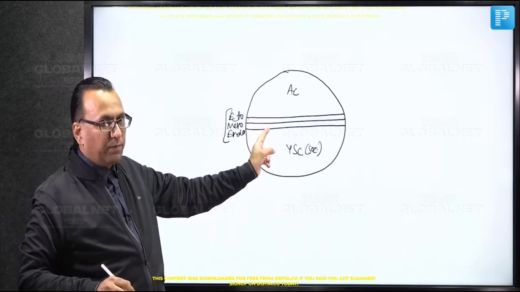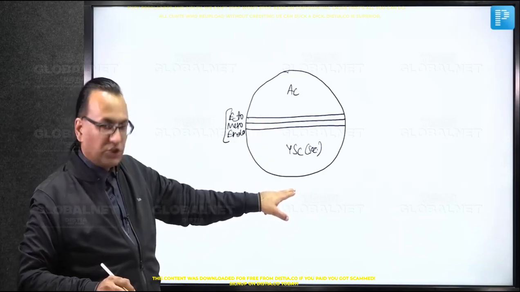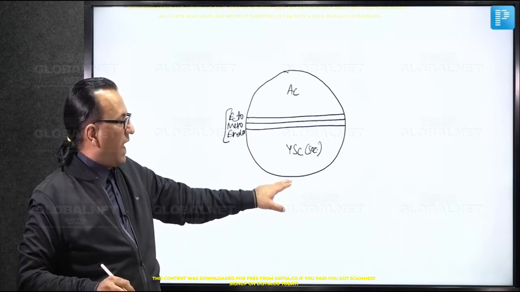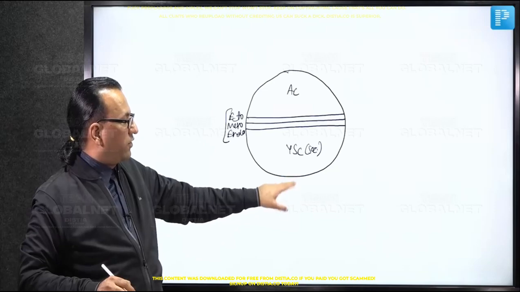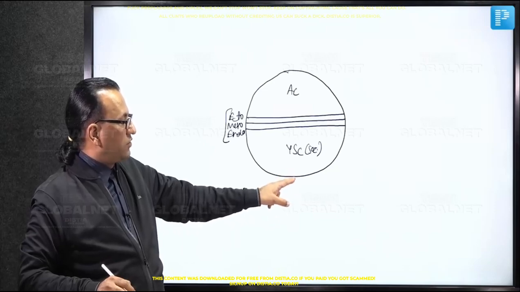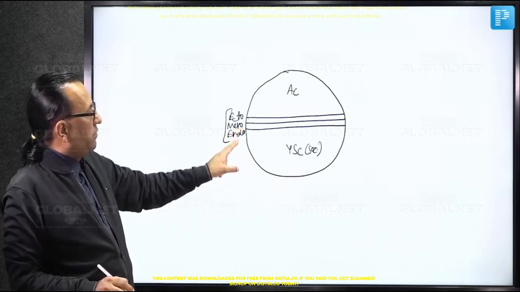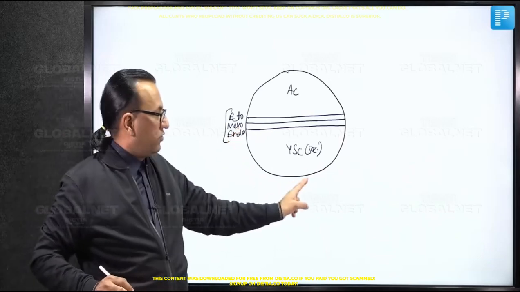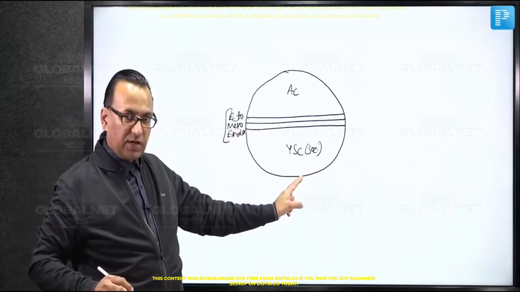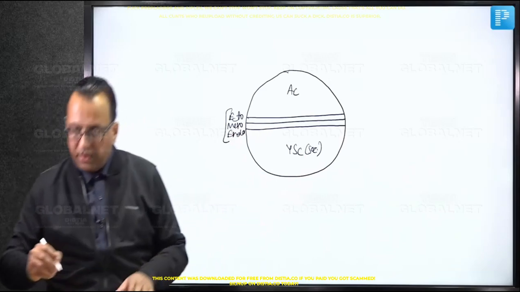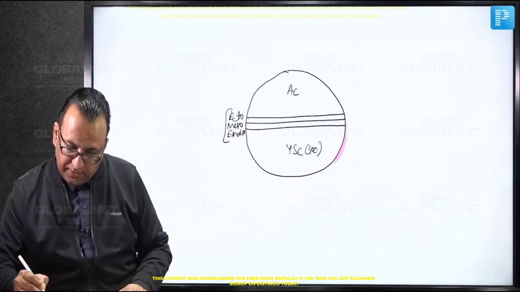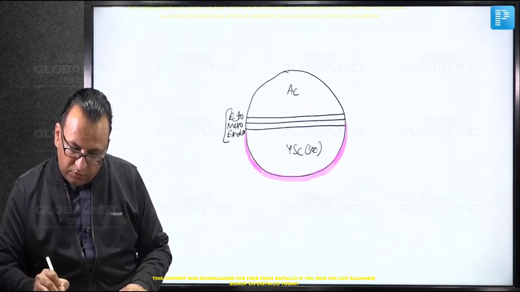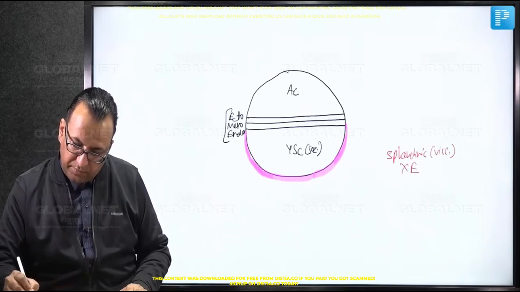We have to focus upon the extraembryonic coelomic cavity, and for that purpose we have to mention the extraembryonic mesoderm being divided into two components by the cavity. So what is the name of that extraembryonic mesoderm which was lining the secondary yolk sac here? The visceral or splanchnic extraembryonic mesoderm. Let us show it here. The mesoderm which is lining the yolk sac cavity is called the splanchnic or visceral extraembryonic mesoderm.